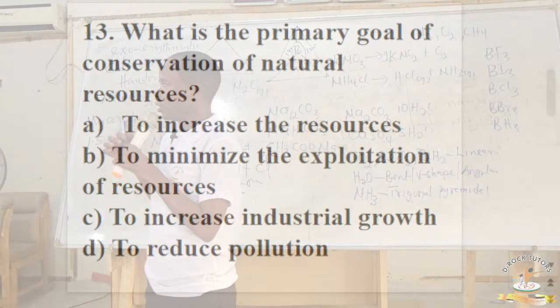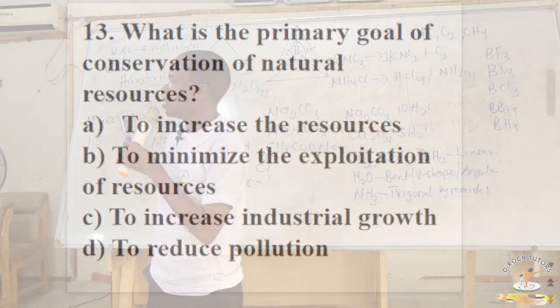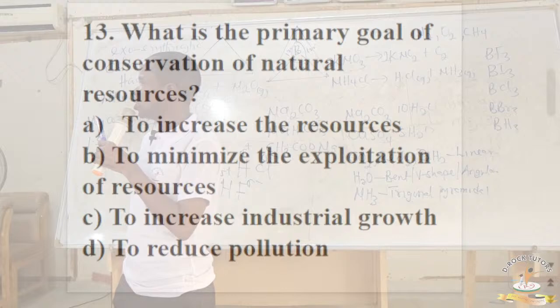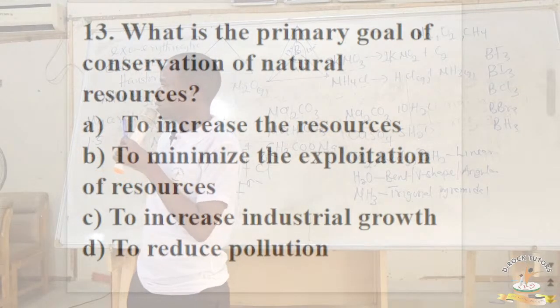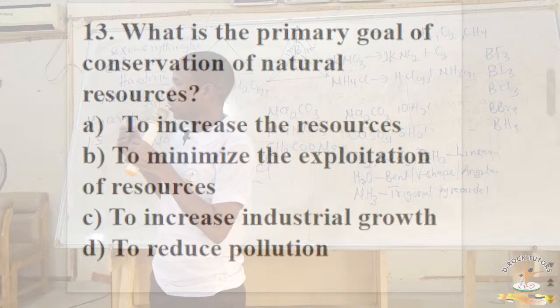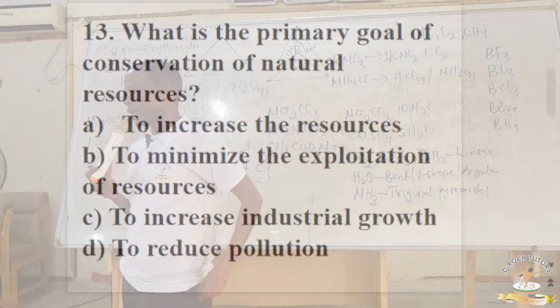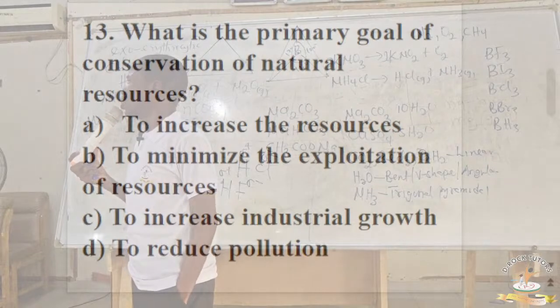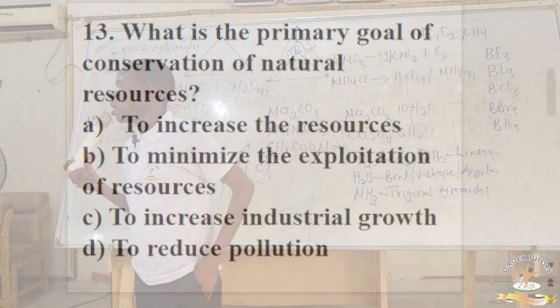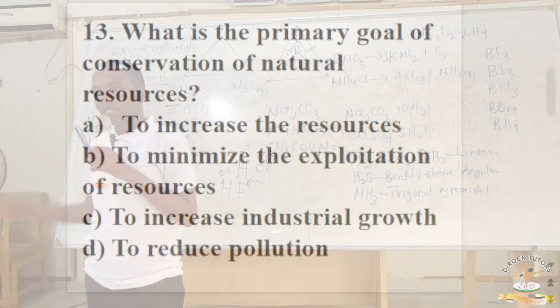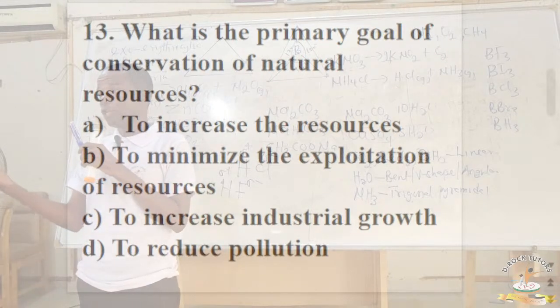Let's look at option A, to increase the resources. Option B, to minimize the exploitation of resources. Option C, to increase industrial growth. And option D, to reduce pollution. The correct answer here is option B, to minimize the exploitation of resources. Because number one, not all resources can be increased. For example, there are some resources that are not renewable, isn't it?